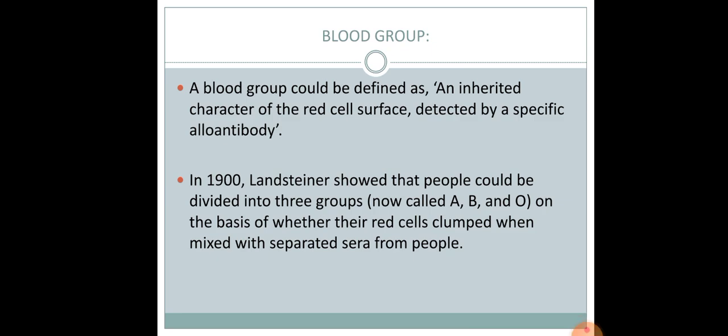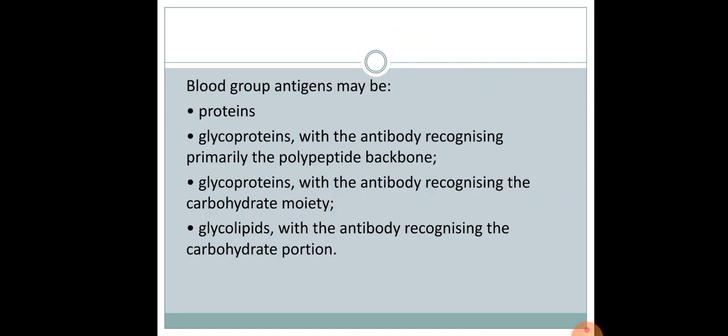A blood group could be defined as an inherited character of the red cell surface detected by a specific alloantibody. In 1900, Landsteiner showed that people could be divided into three groups, now called A, B and O, on the basis of whether their red cells clump when mixed with separated sera from people. Blood group antigens may be proteins or glycoproteins, with the antibody recognizing primarily the polypeptide backbone or carbohydrate moiety, or glycolipids, with the antibody recognizing the carbohydrate portion.